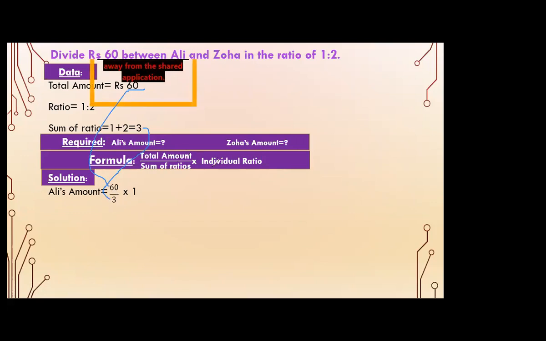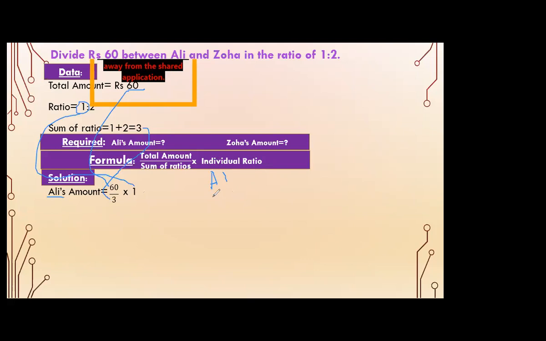And individual ratio. Here, Ali's name is written first, so the first ratio is for Ali. So you have to write 1 for Ali and 2 for Zoha. Individual ratio means Ali's ratio is 1 and Zoha's ratio is 2.